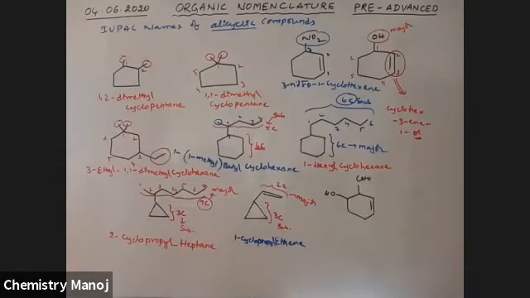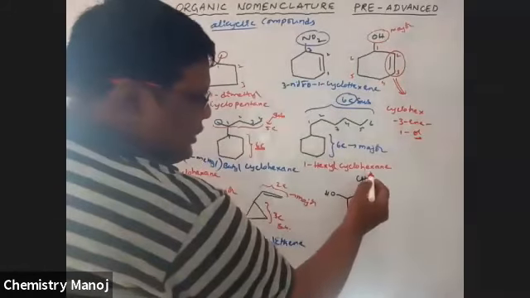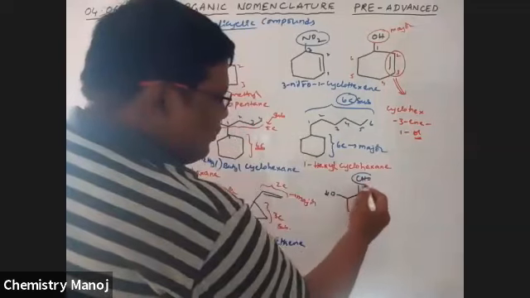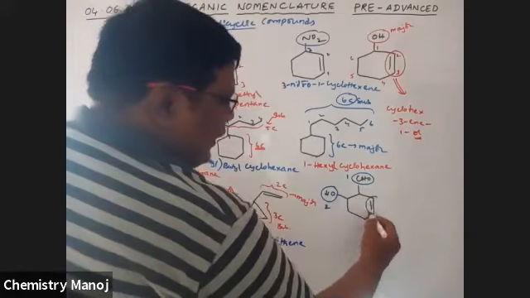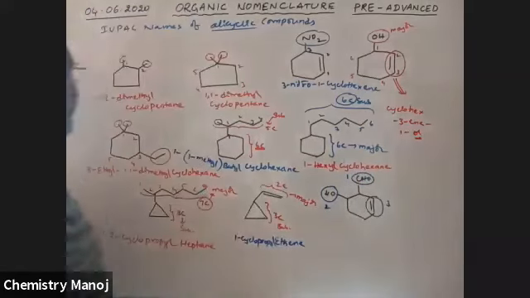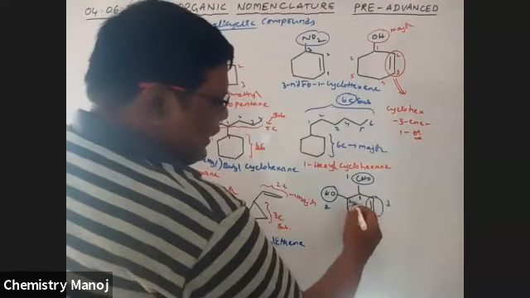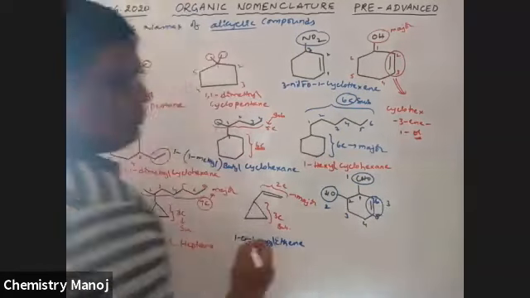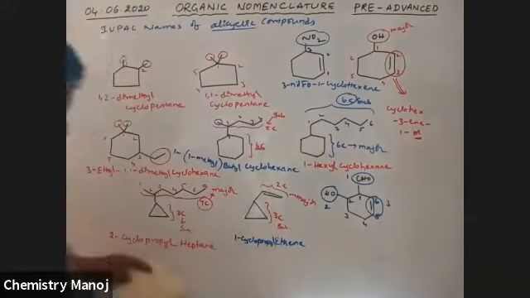Okay. Next one. At last, this one. Here is an aldehyde. Here is OH. The aldehyde is the first priority group, OH is the second priority group, and the triple bond is the third priority group. The major group is at first position. That is first carbon, second carbon, third carbon, up to sixth.